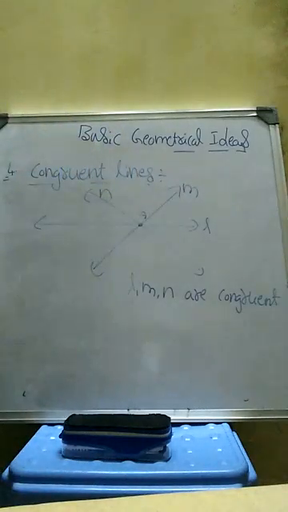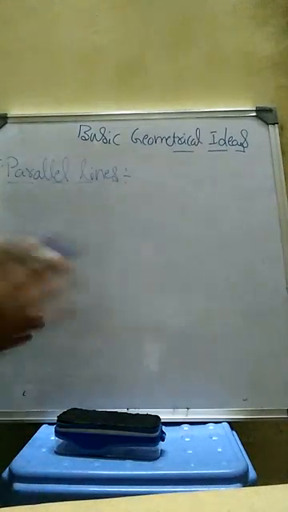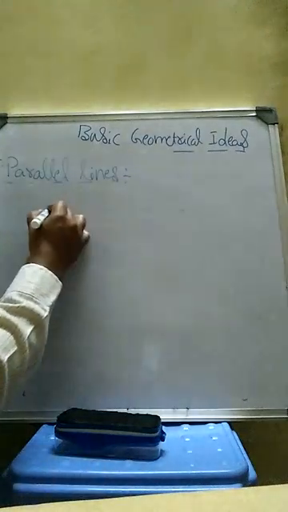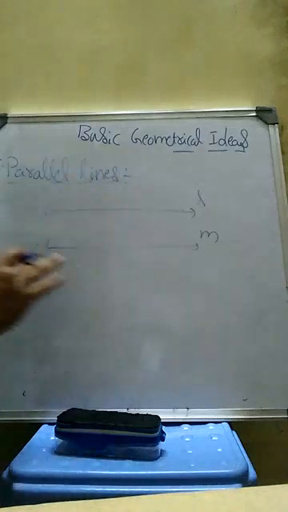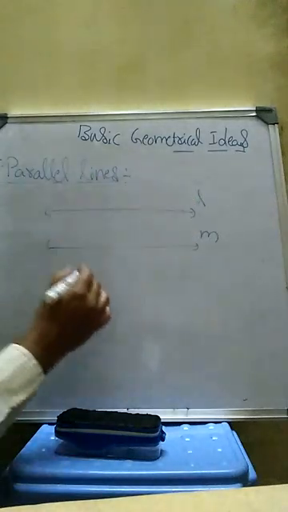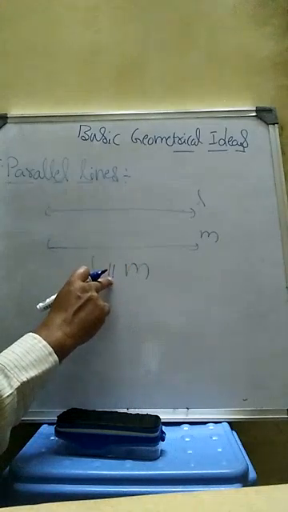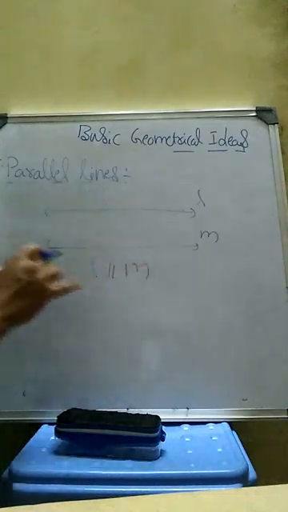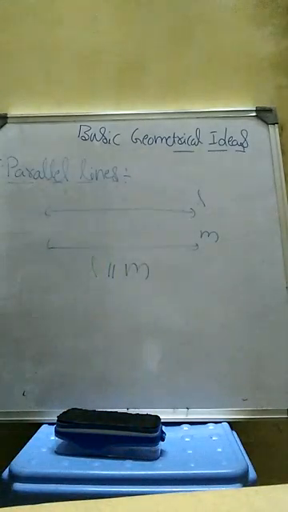And the next, parallel lines. If two lines never intersect, it means line L and one more line M, extend this L and M on either side, and still these two lines never intersect, then we can say L and M are parallel lines. That means L is parallel to M. We use this symbol to represent parallel. So if two lines never intersect, then we can say the two lines are parallel to each other.